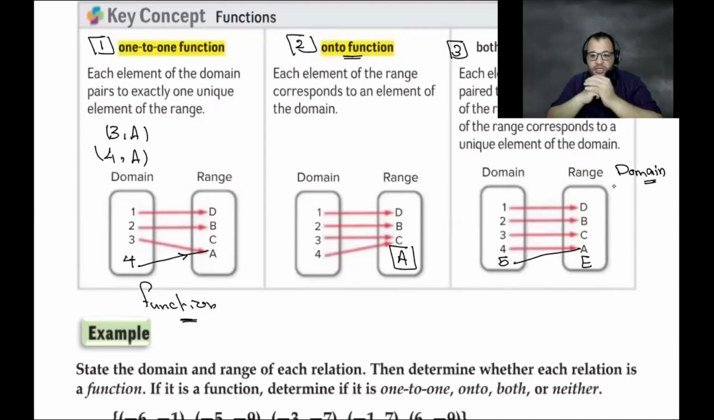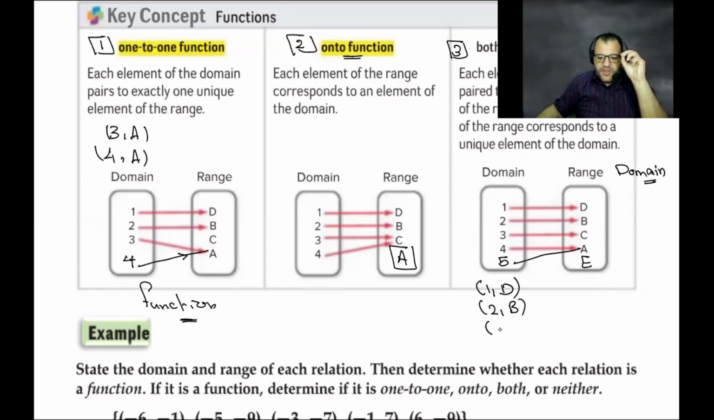Now, how do we know that this relation is a one-to-one function or an onto function? One-to-one function. Now, look at the ordered pairs that we have. We have 1 and D. The second one, 2 and B. The third one, 3 and C. Number 4, 4 and A. Number 5 is 5 and A also.